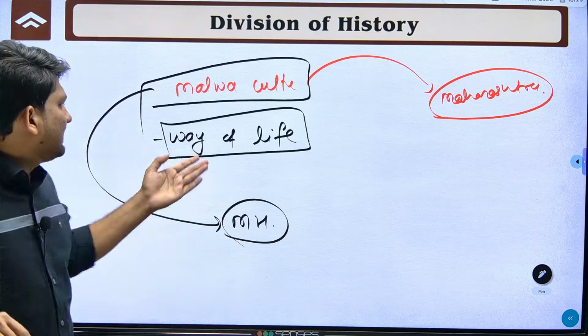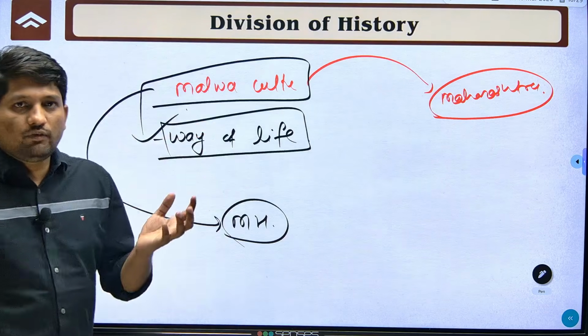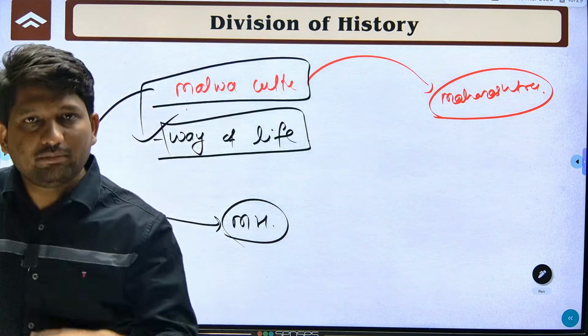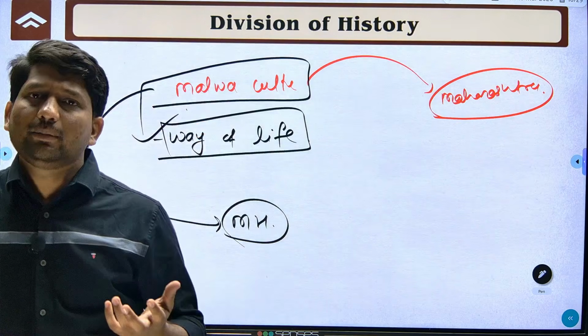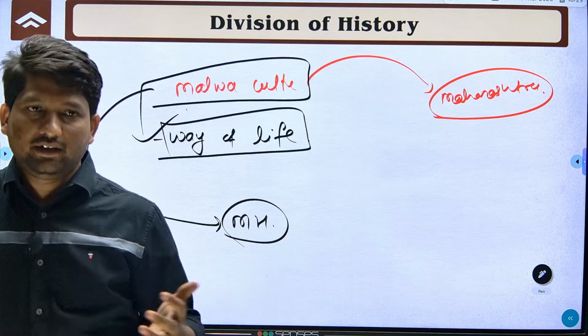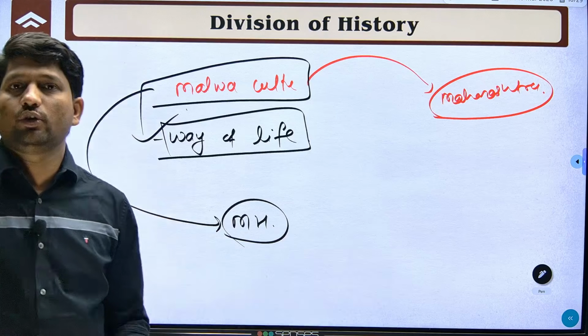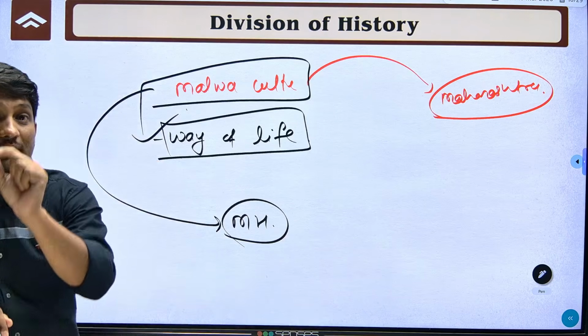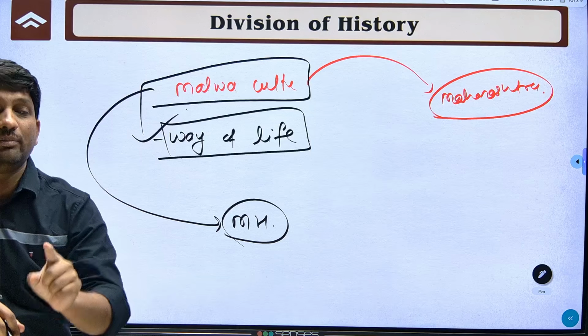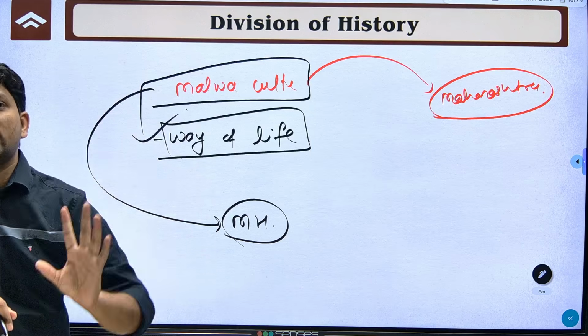So what is meant by culture? Culture means way of life. The way of life of people in Maharashtra and in Madhya Pradesh can both be the same. And in archaeology, it is based on distinctive objects. So remember, though the name is based on the region, that doesn't mean it was restricted only to this region.